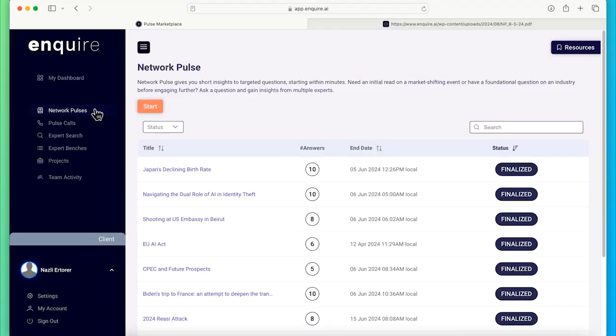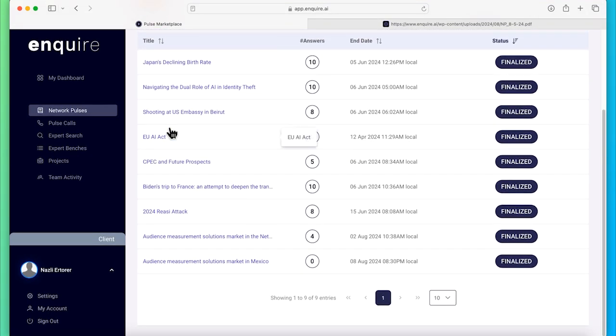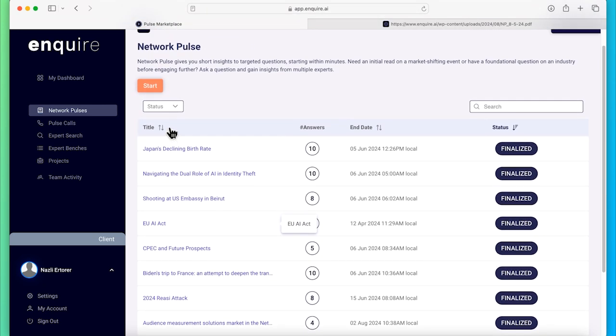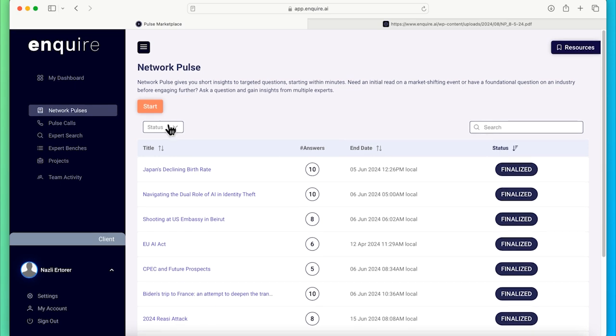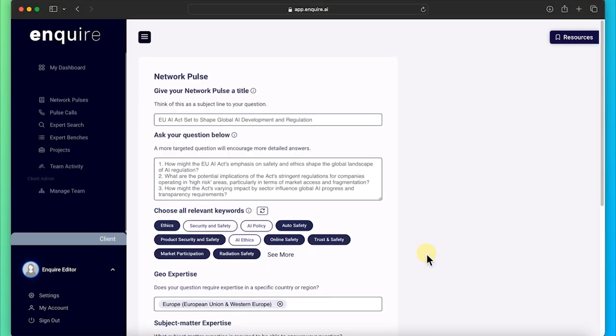The real heartbeat of Enquire AI's platform is our Network Pulse Q&A technology. This offers the ability to ask complex or multifaceted questions and receive feedback from up to 10 sources within hours, with many answering in just a few minutes. All questions are anonymously asked, so they can't see who you are, but you will have full transparency on who is responding. Getting started with a Network Pulse is simple.